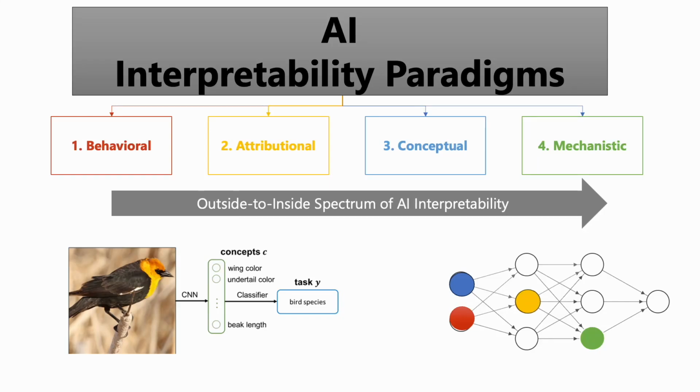Hello everyone. In this video, we discuss a very important topic in AI, which is interpretability, and four different paradigms: behavioral, attributional, conceptual, and mechanistic.